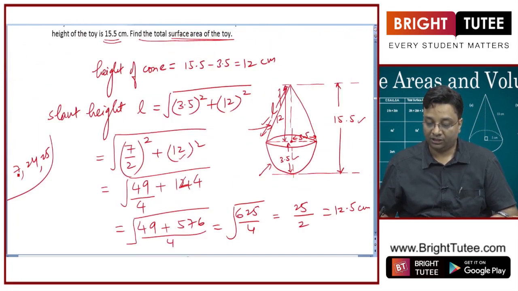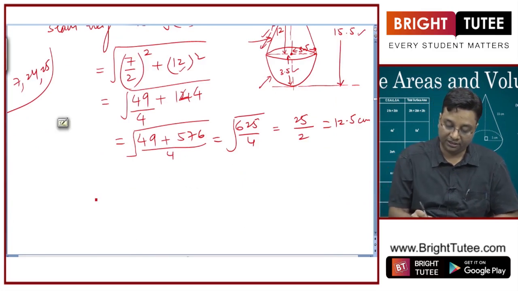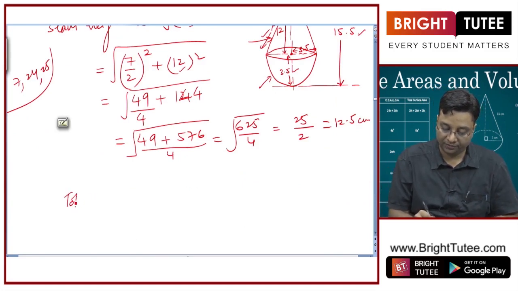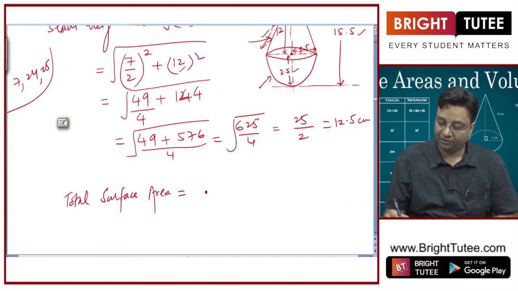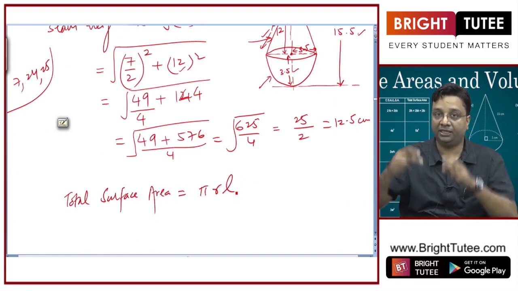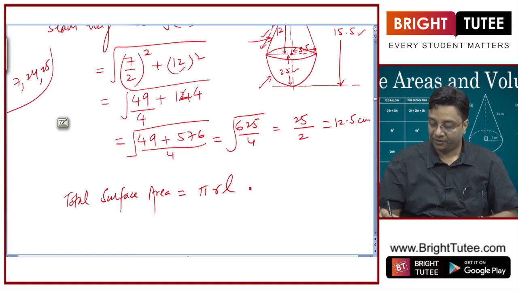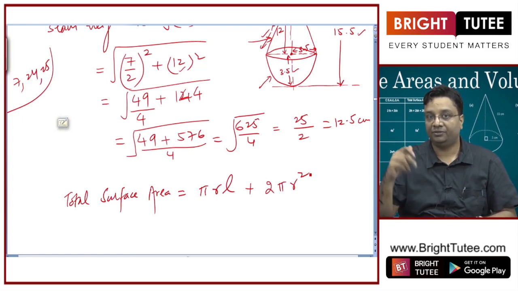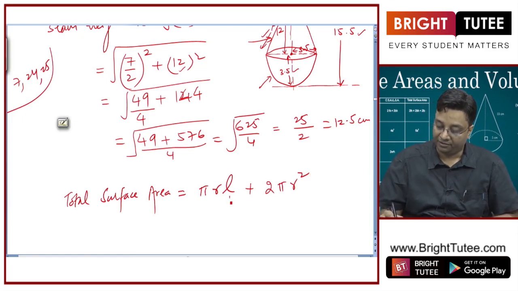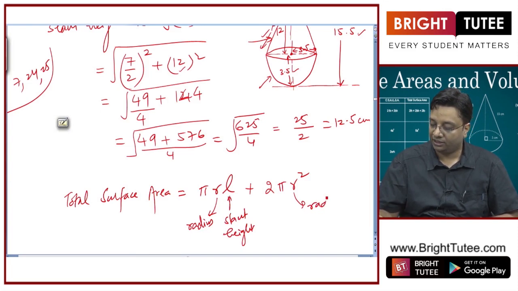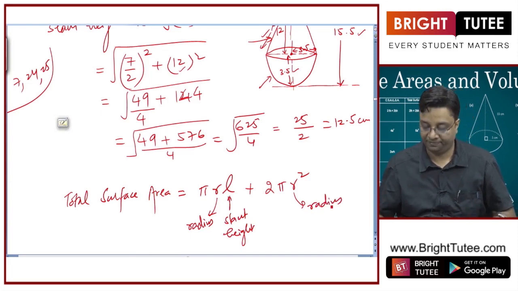So what is the total surface area of this toy? It is equal to pi r L, which will give me the conical part surface area, plus 2 pi r square, which will give me the hemispherical part surface area, where L is the slant height and r is the radius, and this r is also a radius, both are the same.